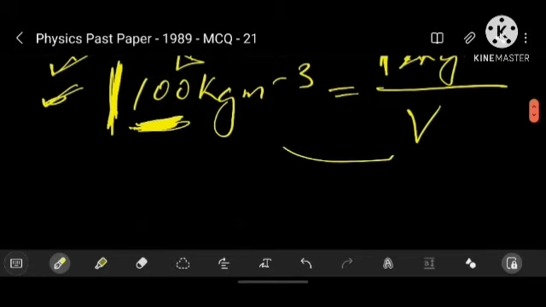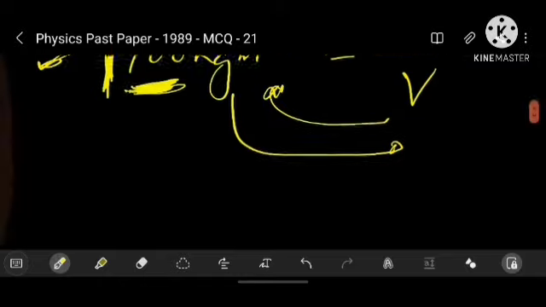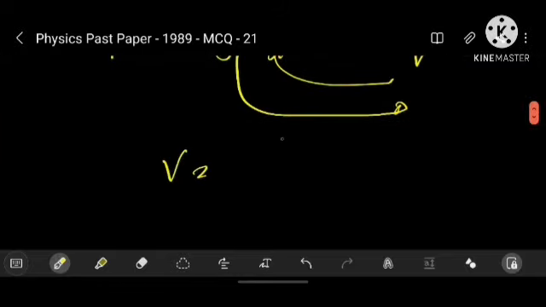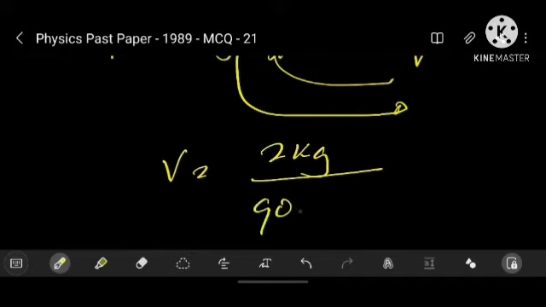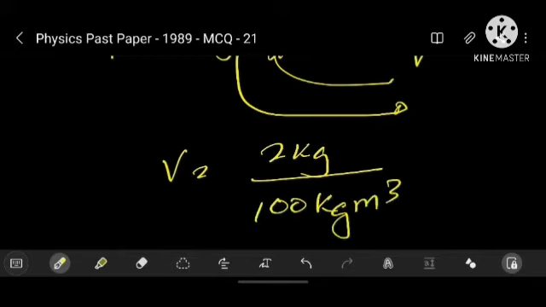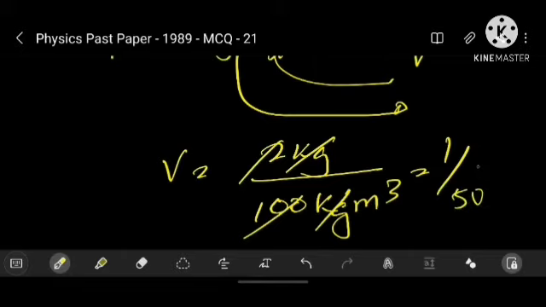Now making V the subject, V is equal to the weight of the bird over the density, which is 2 kg over 100 kg m^-3. Now you can get rid of the kg. That gives us 1/50 m^3.